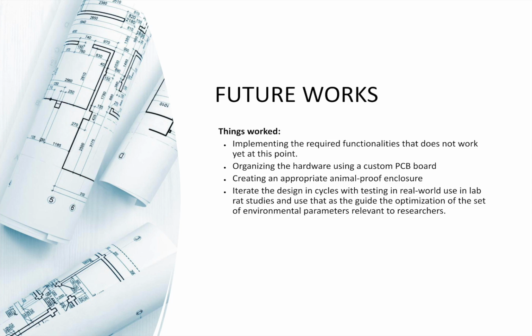Some hardware changes would be undertaken when the system is working in a stable state. Miniaturization of the system could be done by making a custom PCB, so we can integrate all components of the AEMI in a much more appropriate manner. All the sensors and the board would be soldered into a PCB, so the volume of the system can be reduced to better accommodate the small space available in a rat cage.